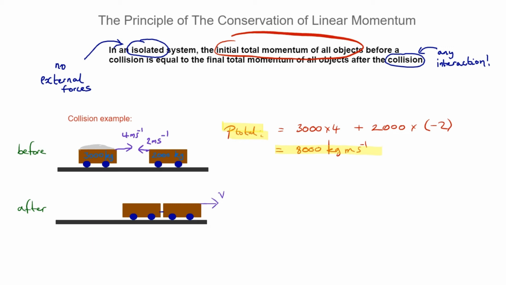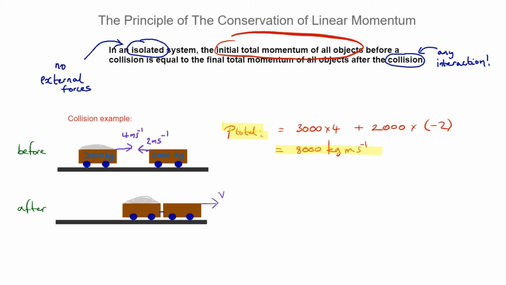It's obvious here that the left-hand side carriage is going to win the collision, as it were, because it's heavier and faster, and so they're both going to move off to the right. But it might not be obvious, and if not, it doesn't matter, because v would just come out negative if it turned out they were actually going to move to the left as a result of the collision.